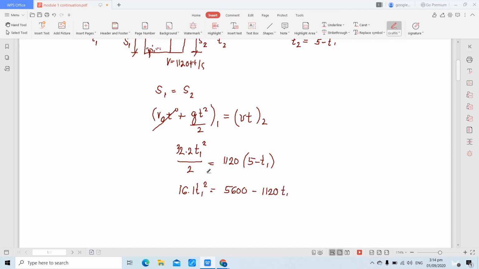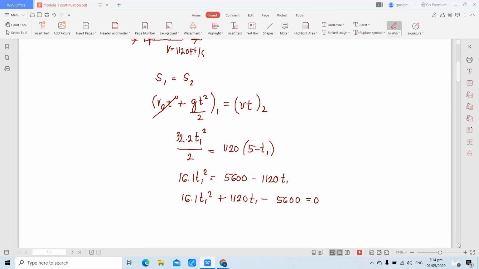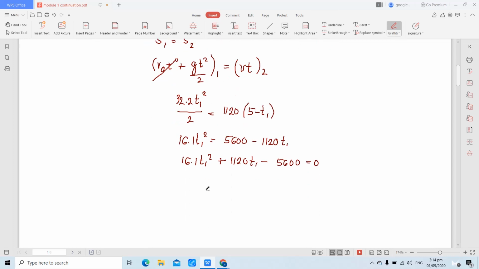So, as we can see, makaka-generate tayo niyan ng quadratic equation. And by simplifying, that will be equivalent to 16.1 T1 squared, transpose natin, plus 1,120 T1 minus 5,600 equivalent to 0.